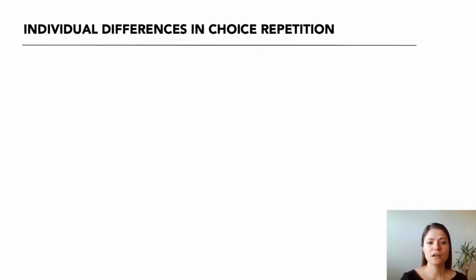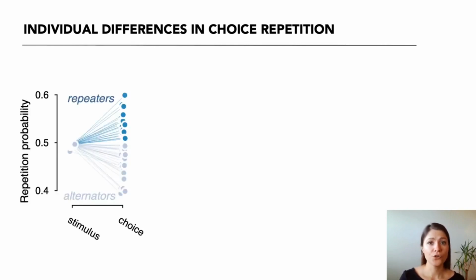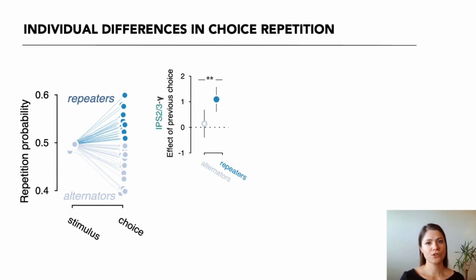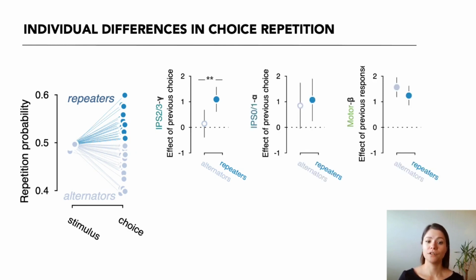Lastly, we asked if our neural signatures may be related to individual differences in behavior. Although stimulus categories were by design uncorrelated across trials, choice behavior showed history biases that are highly idiosyncratic, as we and many others have found in previous work. Interestingly, the effect of previous choices on IPS2/3 gamma band signals was only significantly present in those observers who tend to repeat, and it differed between groups of alternators and repeaters. Neither of the other two history signals showed such a difference between subgroups.